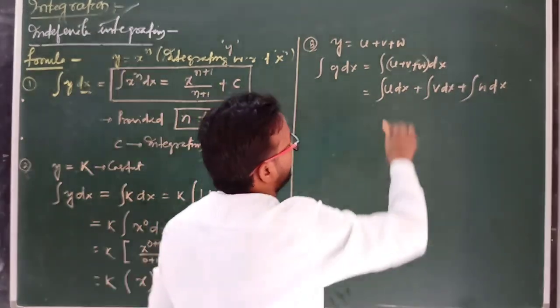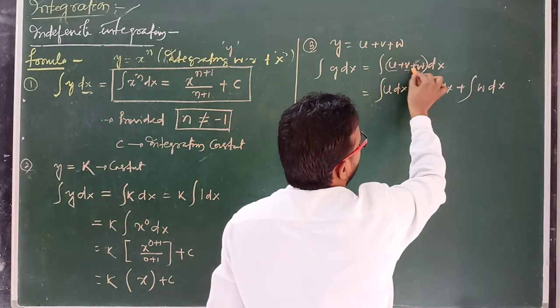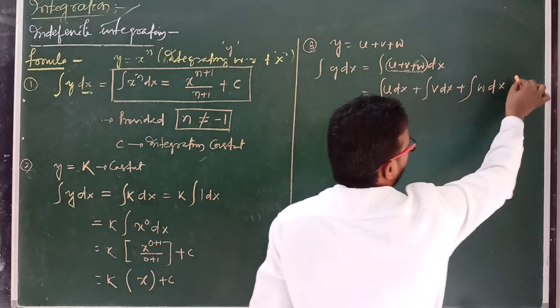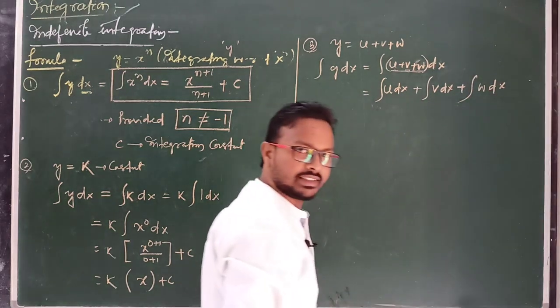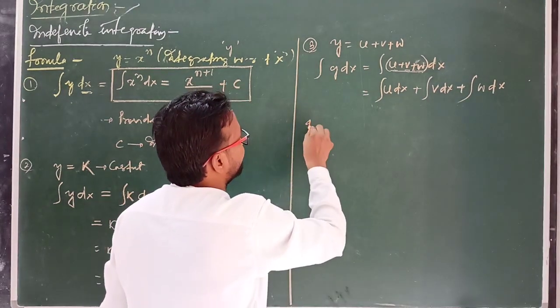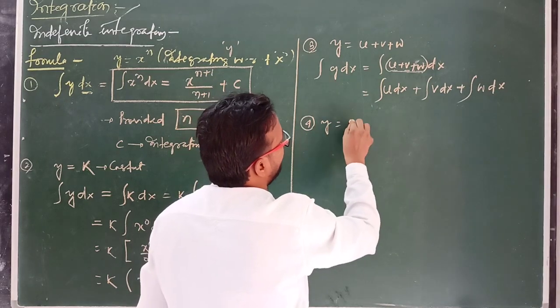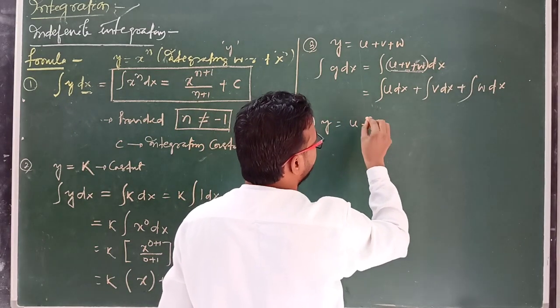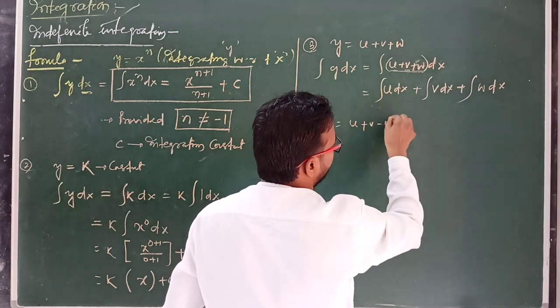Clear? Now divide each function of this relation: u, v, w, means z, then we write z into dx like this. Similarly, suppose y equals u plus v minus w.